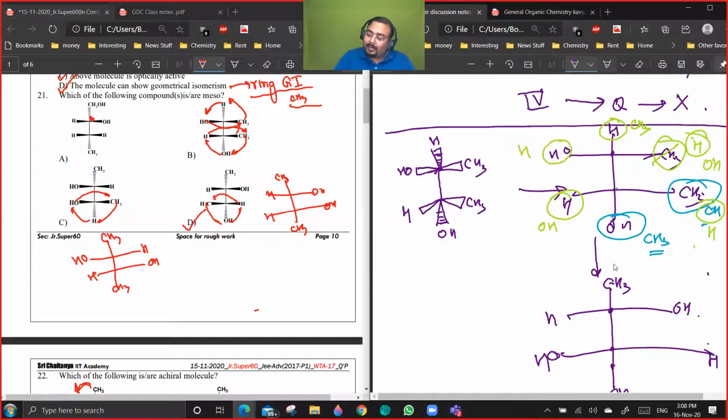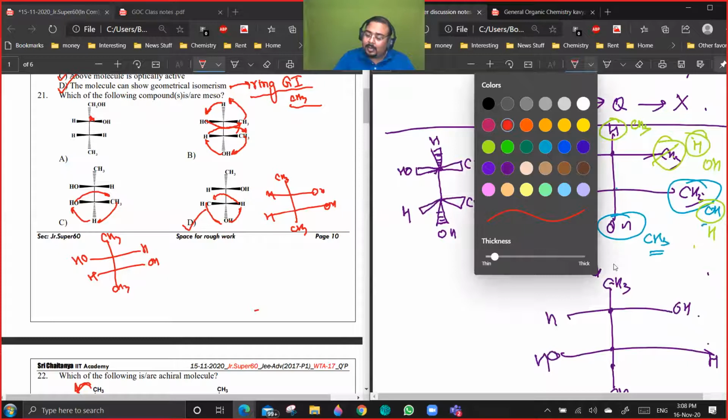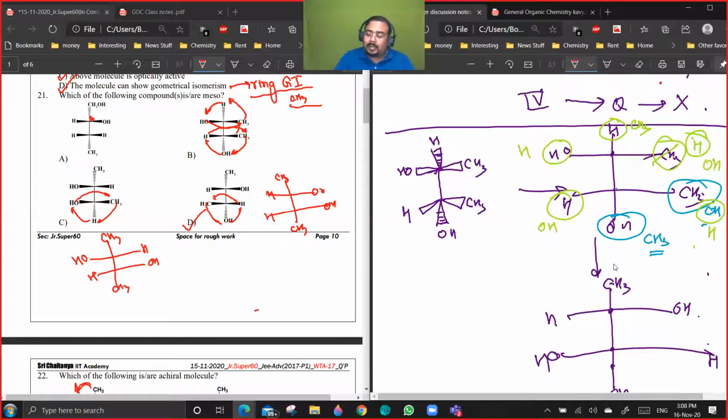You see, I want to keep this CH3 vertical, meaning towards the back, right? So I will move it like this. I'm holding this one and moving it like this. If I move like this, the OH will also come like this, and hydrogen will come here.